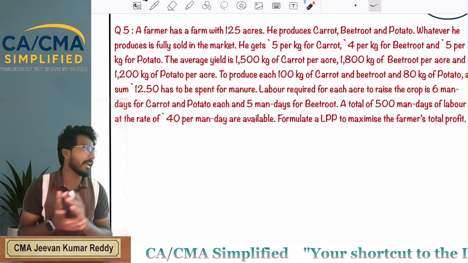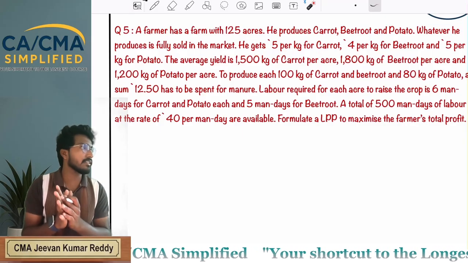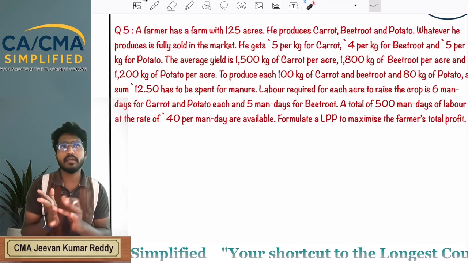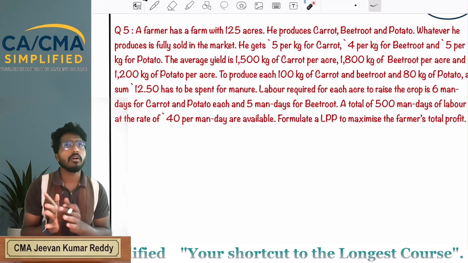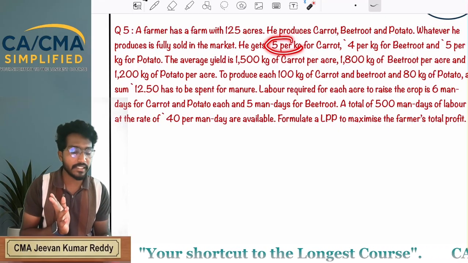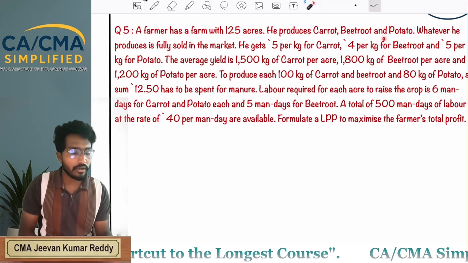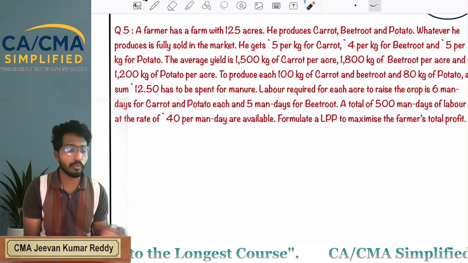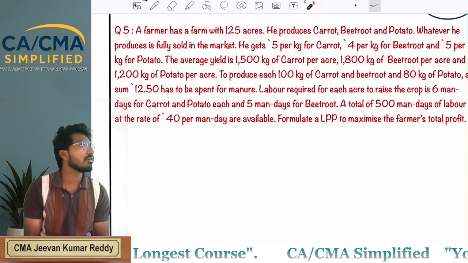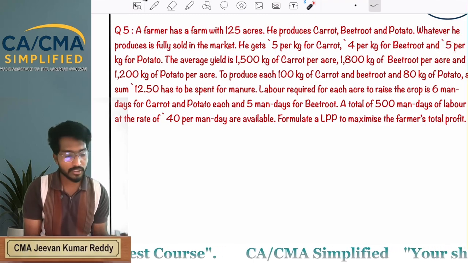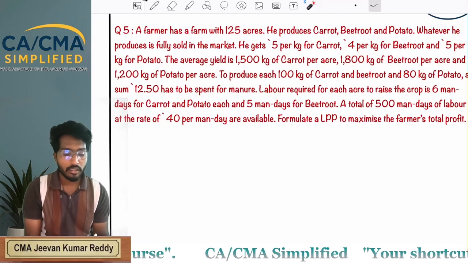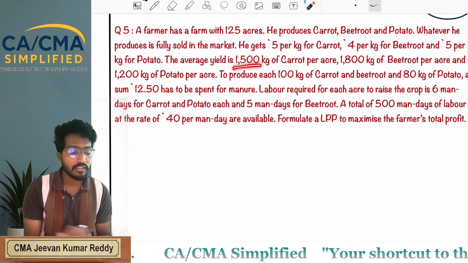In 125 acres, he is producing carrot, beetroot and potato. By selling carrot, he is getting 5 rupees. Beetroot is selling for 4 rupees. Potato is selling for how much? 5 rupees.